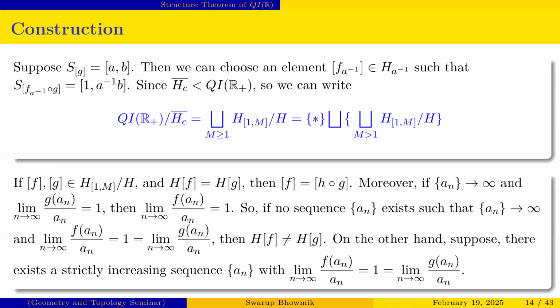That's why we give some restriction, or we can take some condition. So we are improving some condition: if class HF equals HG, then we can write class F equal to the class of H composed with G. Moreover, if we get a sequence n such that the limit of g(n)/n equals 1, then from above we can say the limit of f(n)/n equals 1. Basically, if no such sequence n exists for this case, then they are in different classes. Basically, HF and HG are different classes.